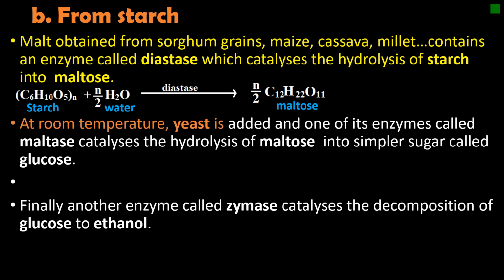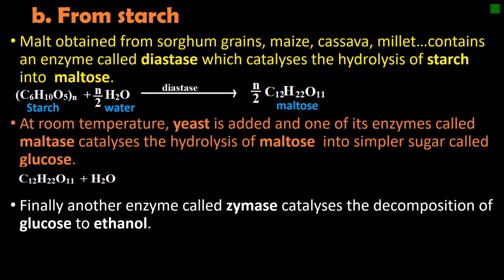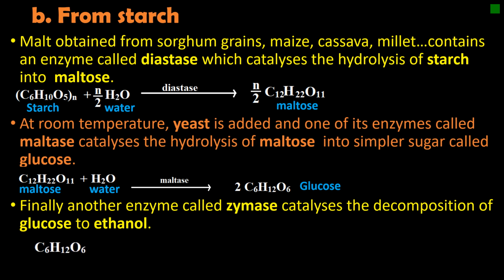At room temperature, yeast is added and one of its enzymes called maltase catalyzes the hydrolysis of maltose into a simpler sugar called glucose. The equation goes like this. Maltose reacts again with water. The hydrolysis process takes place under maltase enzyme to give the simplest sugar, which will be glucose. And then glucose is catalyzed by zymase to be decomposed into ethanol and carbon dioxide.